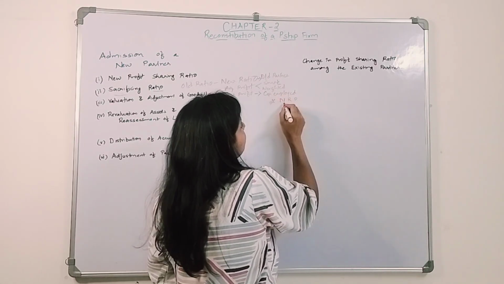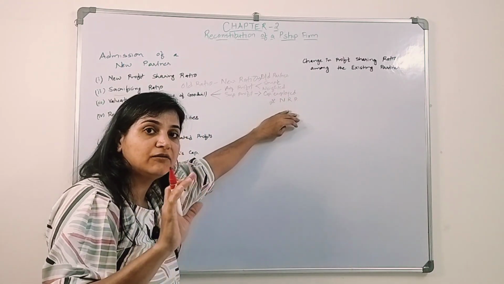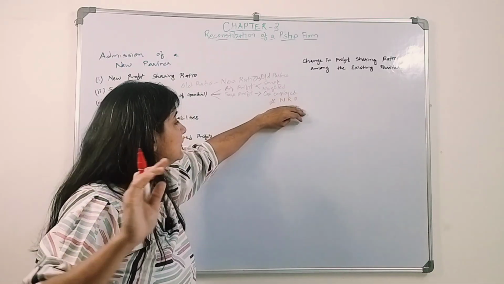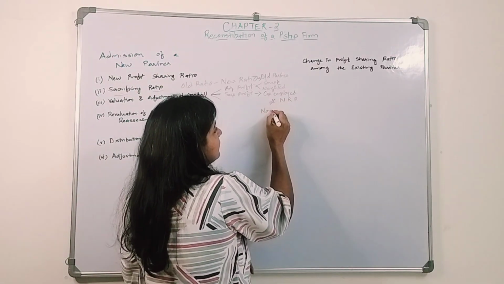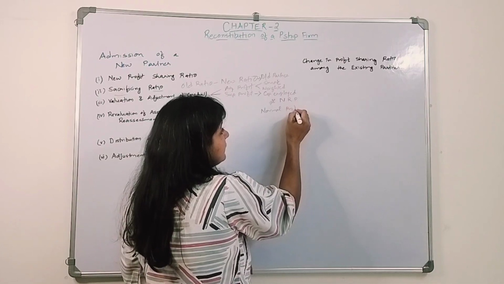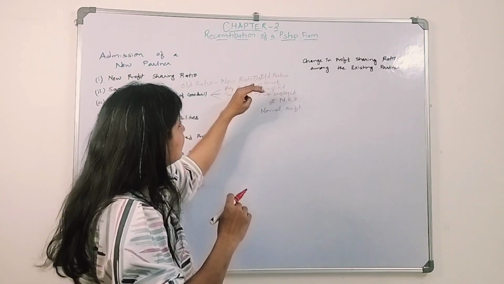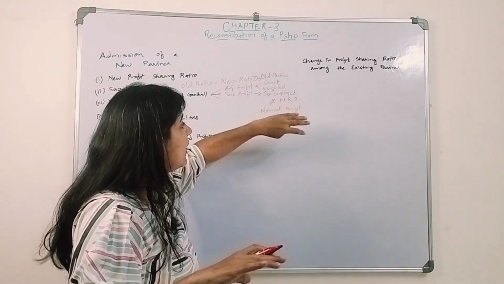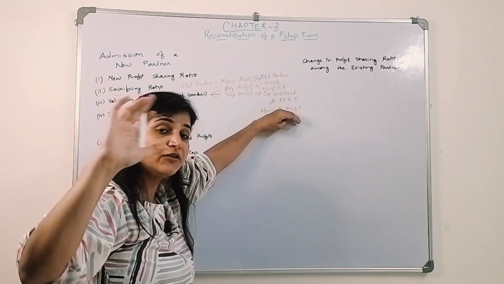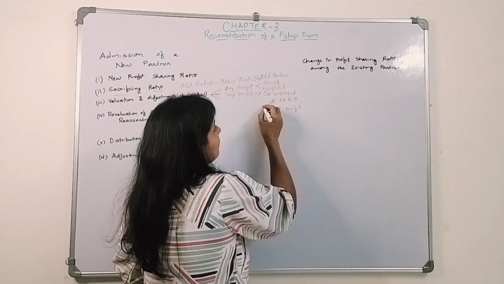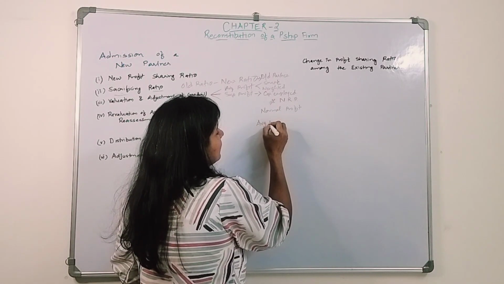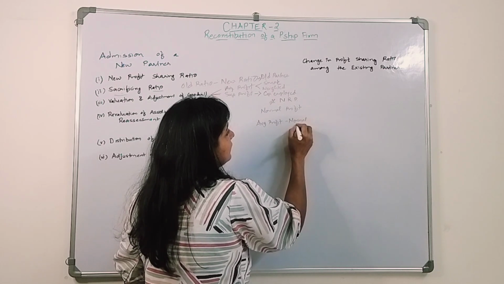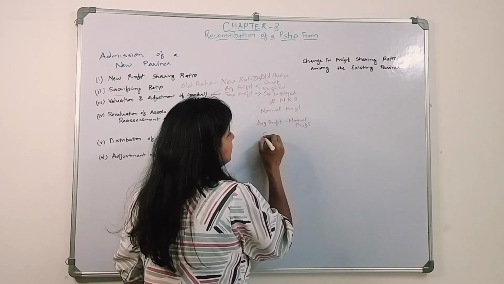Whatever capital they have invested, at the market rate we will receive the normal profit. And from that, we first calculate the average profit. What is the actual average profit of the firm, and what is the normal profit in the market? So from the average profit we will deduct the normal profit, and what we will get is the super profit.